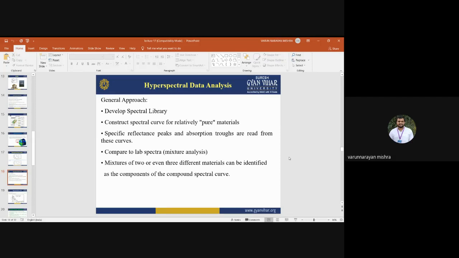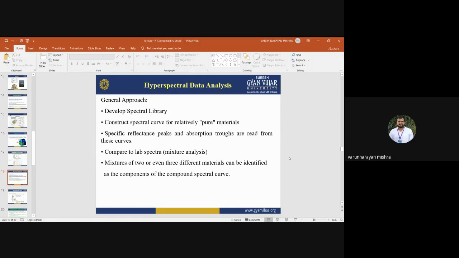Then you need to specify the reflectance peaks and absorption features from the curve. Then compare the image spectra with the spectra measured in the lab. For mixture analysis, mixtures of two or even three different materials can be identified as the components of the compound spectral curve.